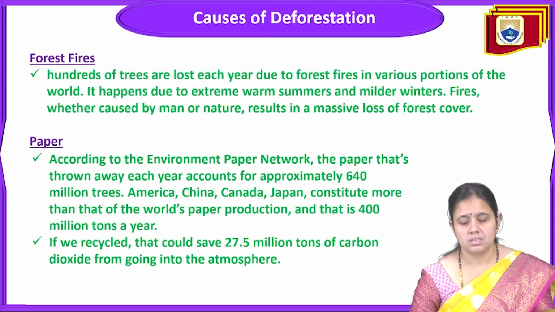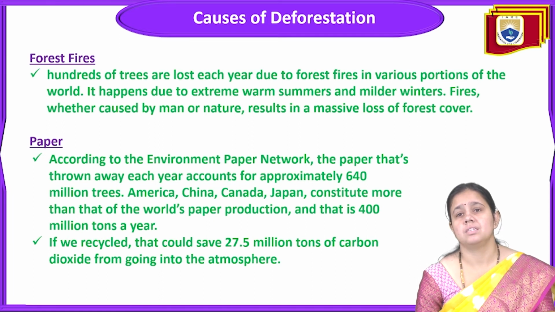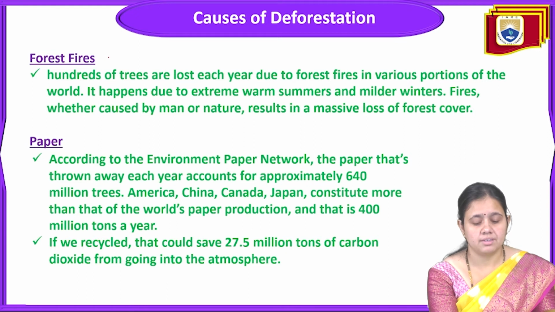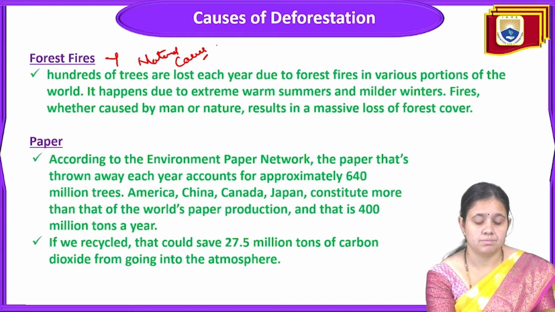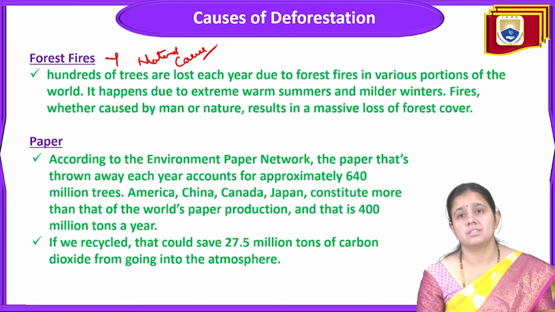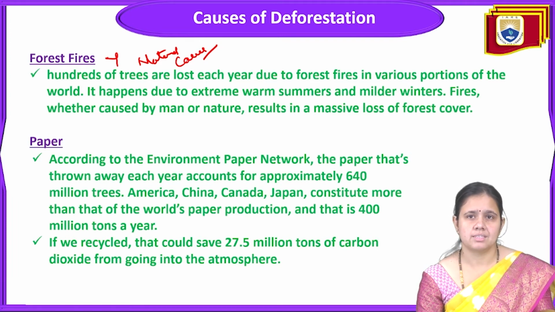Now comes the next reason for this deforestation. First is the forest fire. Forest fire is a natural cause for deforestation. What will happen? Hundreds of trees are lost each year due to forest fire in various portions of the world. It happens due to extremely warm summers or milder winters. Fires, whether caused by man or nature, result in a massive loss of forest cover. What will happen in the forest fire is that hundreds of trees are lost every year in various portions of the world.